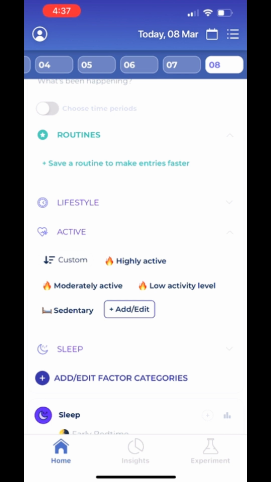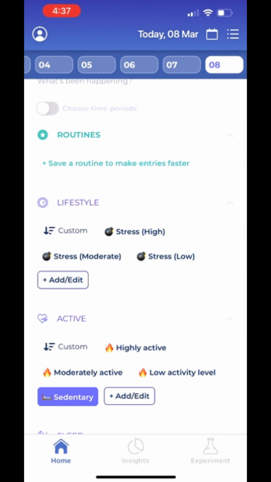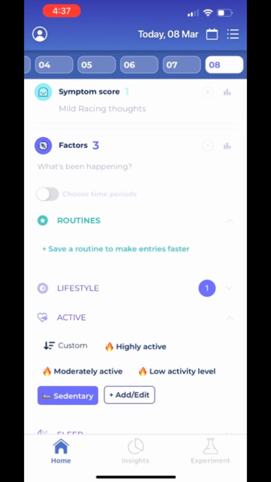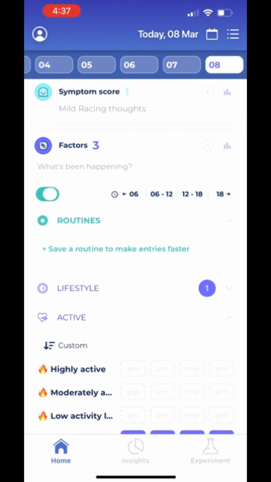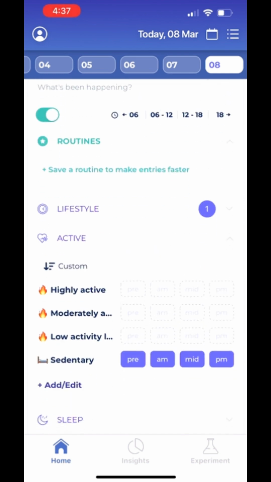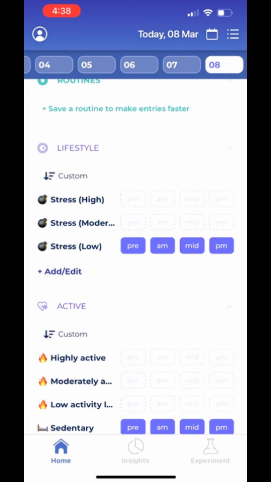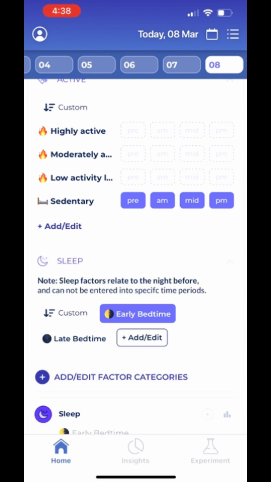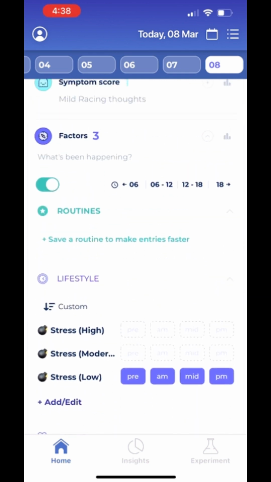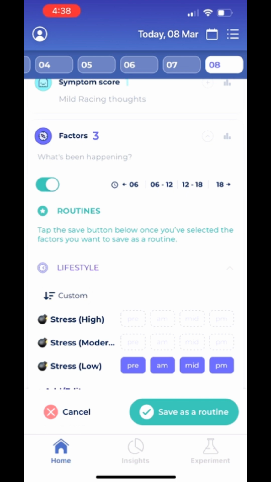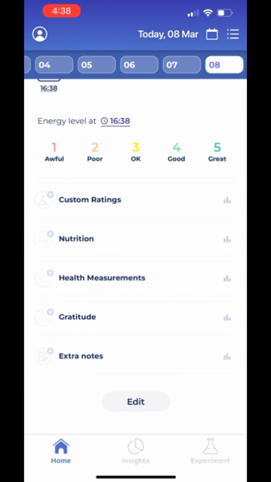Under the second factor, we can select different activity level, whether you run 3 miles today or you sat on your office chair all day. This app also gives us the option to select for time period. For example, maybe in the morning you went to the gym and then you sat on your office chair the whole morning until after lunch you decide to go for a short walk, and then after that you stayed on your chair for the rest of the day.